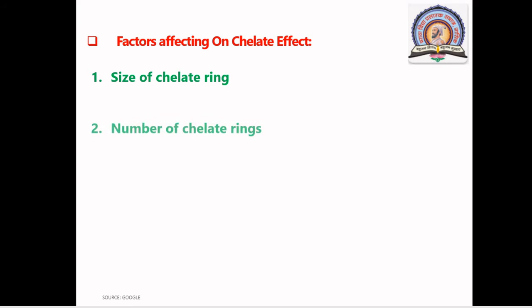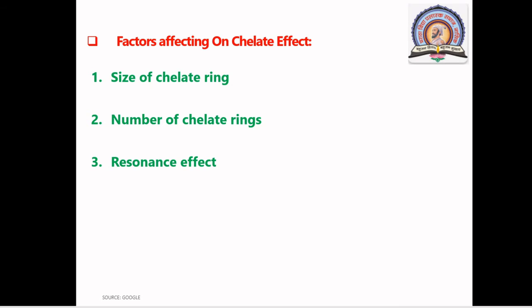Okay. So the next factor is the number of chelate rings. It is general that the greater the number of chelate rings, the greater is the stability of chelation. I again repeat, as the number of chelate rings is more, there is greater stability for complexes. And the last is the resonance effect. As the resonance is increased in the chelate complexes, the stability also increases.